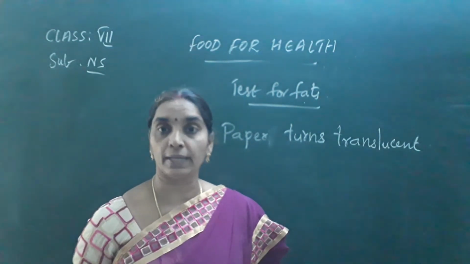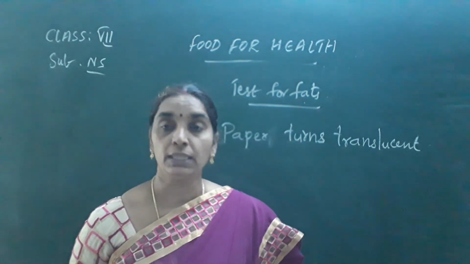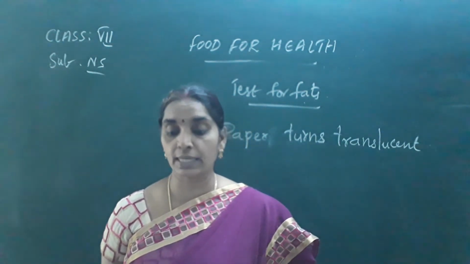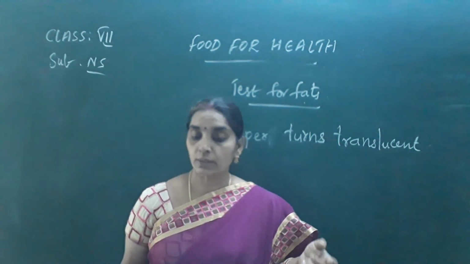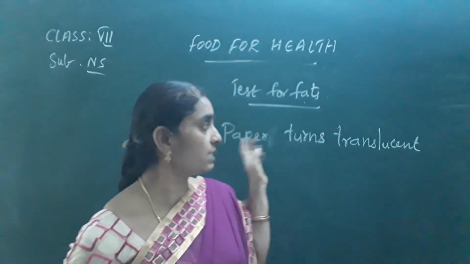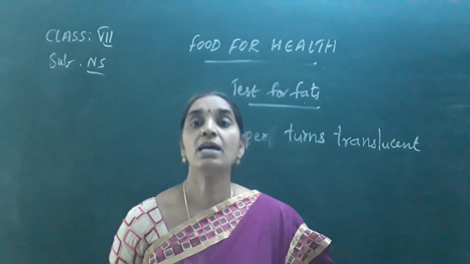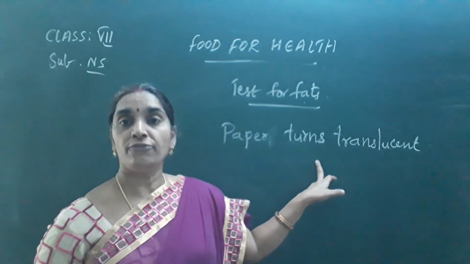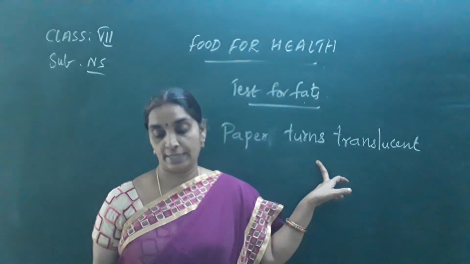Then after some time, the white paper turns translucent. From this we can understand that it may be transparent or, we can say, partially transparent also. Okay, so the groundnut seeds contain fats in them. If the paper turns translucent, then we can say that the substance contains fats in them. So this is the confirmation test for the fats. Okay, children, hope you have understood the confirmation test for fats now.